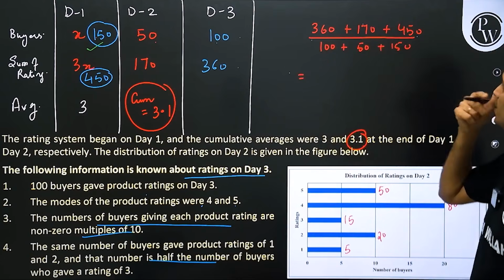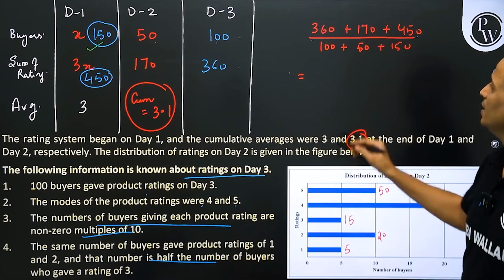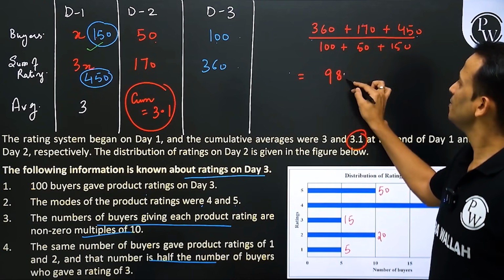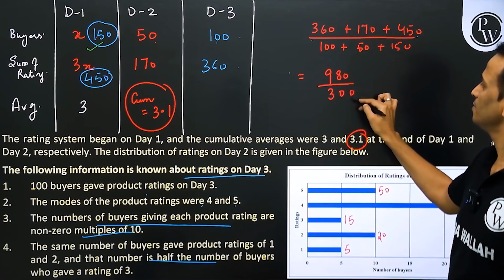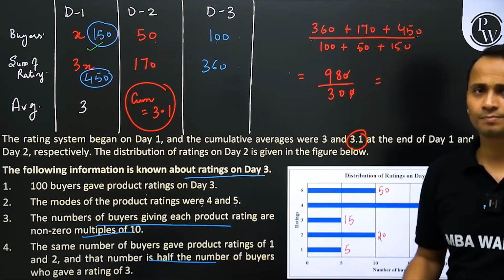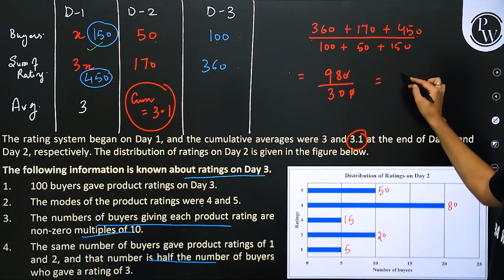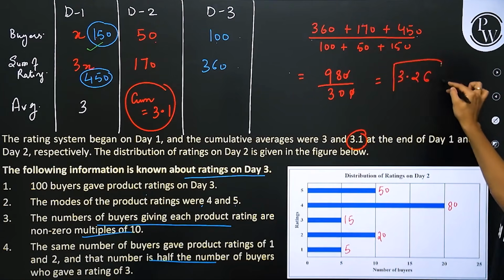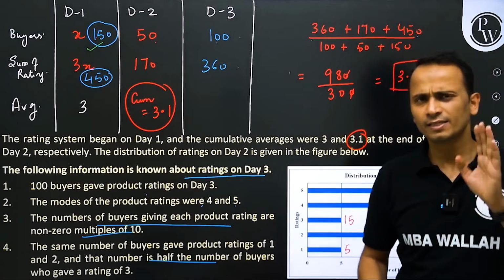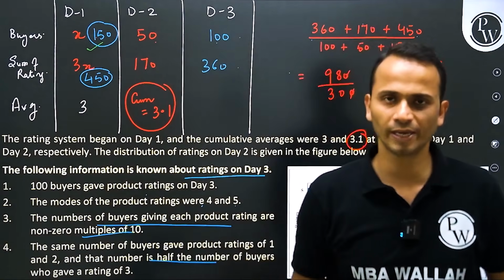Now the sum here is 980 divided by 300. Okay, and that will come out to be 98 divided by 3, which is 3.26, 3.266666 and so on. Okay.